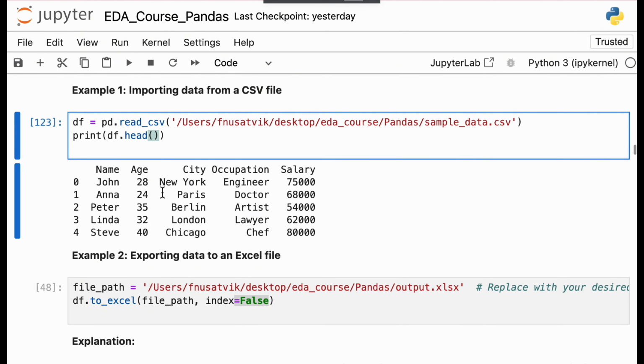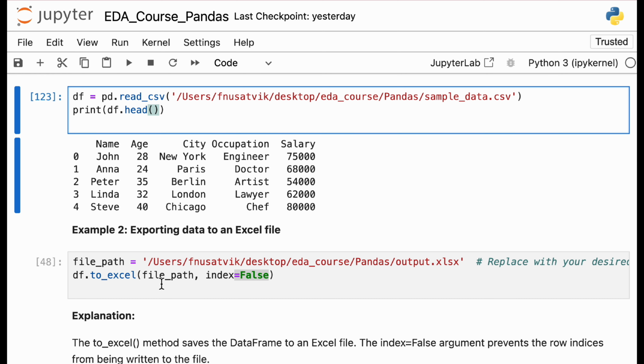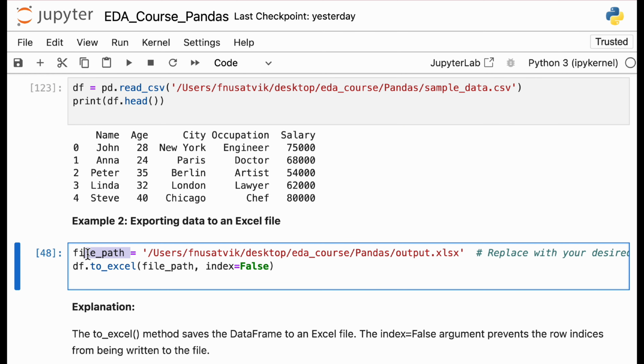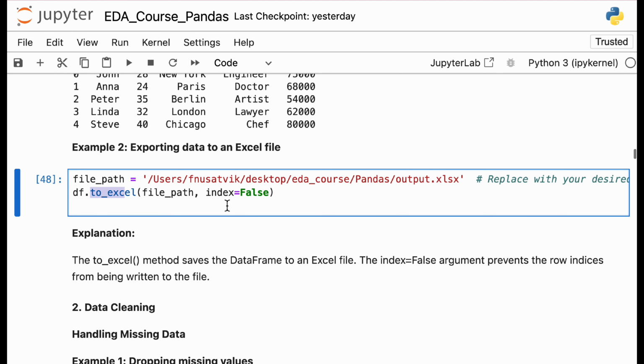Now the next part is exporting the data to an Excel file. It is a pretty simple thing, no rocket science here. You create an object called file path and you export it. You provide the path where you want to export. For example, I want to export to this particular path on my system, and I have used df.to_excel. There are multiple methods, you can explore them. You don't need to remember. Just remember that pandas can be used to import and export files. Whether you want to keep your index true or false is up to you. You don't need to remember all this, just that it can be done using these methods.